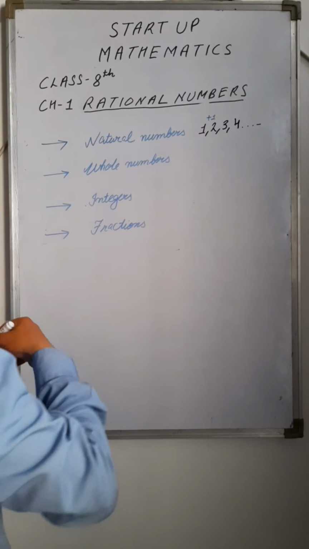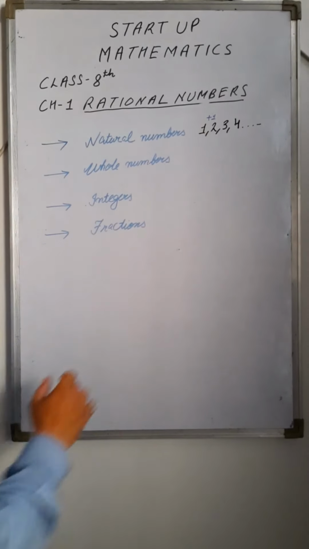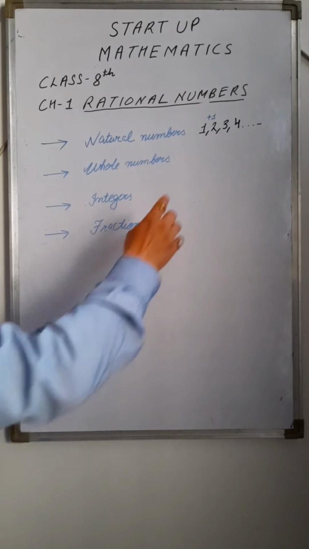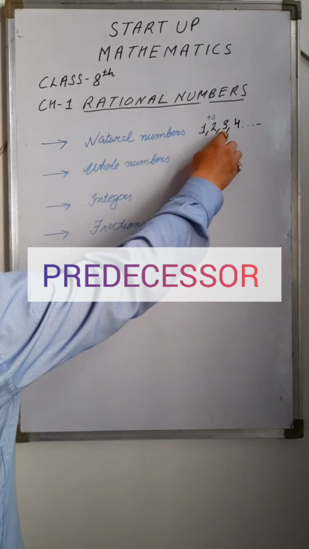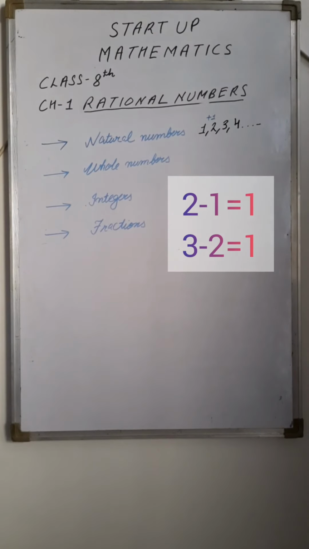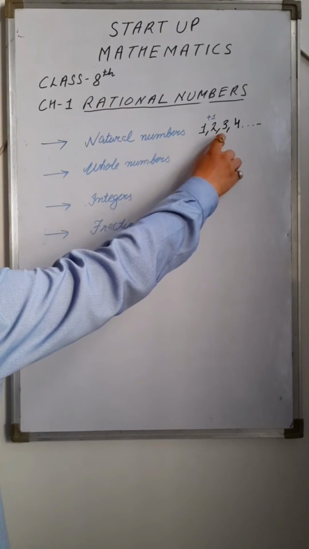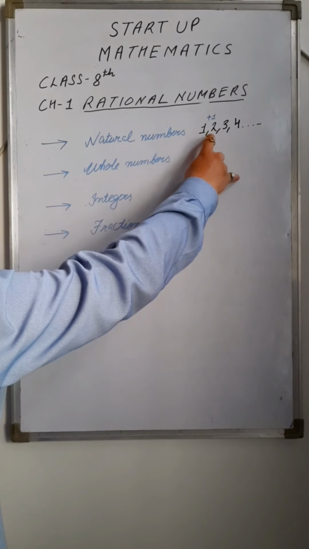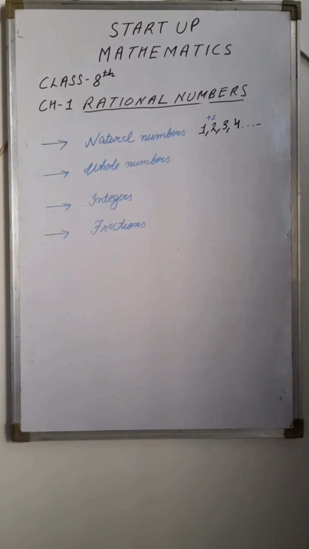If I have to find the successor of 2, what will you add to 2? Number 1, right? And if I want the predecessor of a number, I have to subtract 1 from that number. If I want the predecessor of 3, I have to subtract 1 from 3. I will get 2, the predecessor of 3, right?